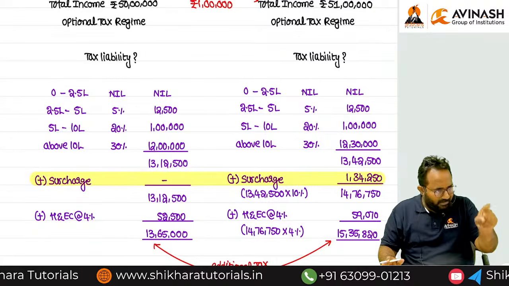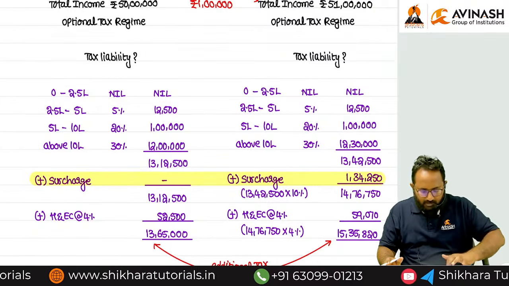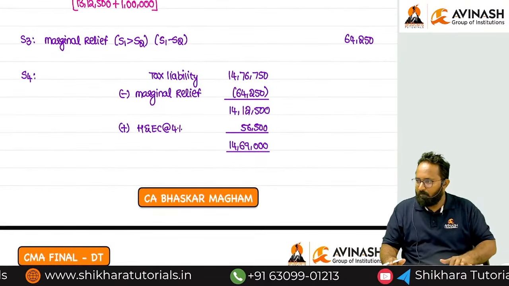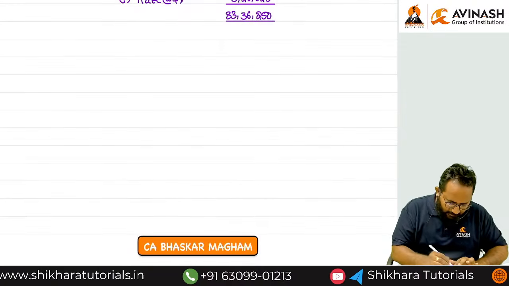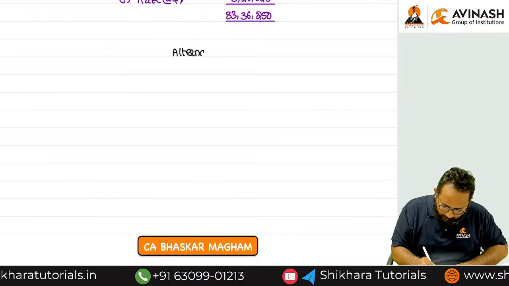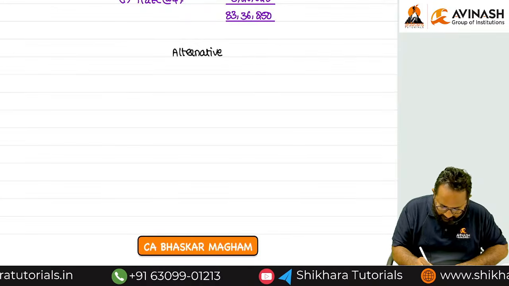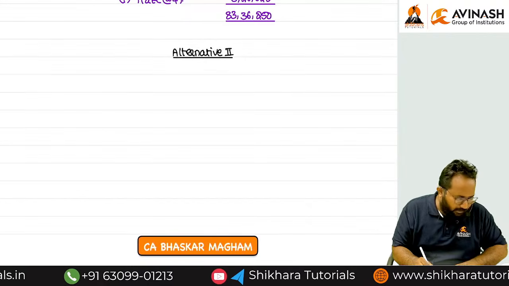Simple. If you have an idea about getting marginal relief, then do the tax liability in these steps. You know already there is no marginal relief, so directly you can perform like this. Can you tell me, here can I present alternative 2? For this solution, we presented alternative 1. So now we can present in which alternative? Alternative 2.